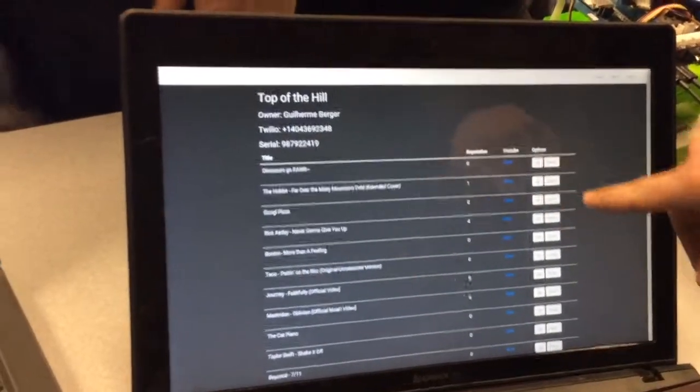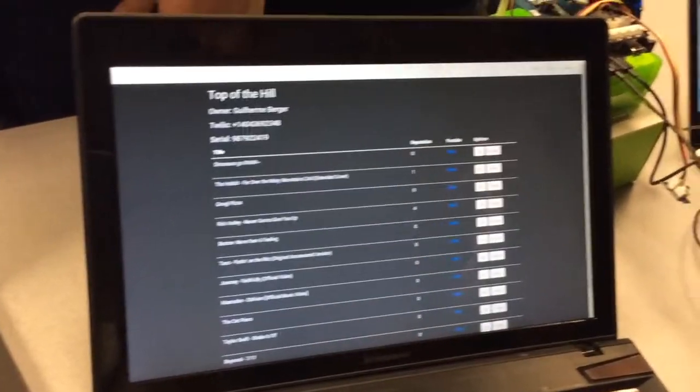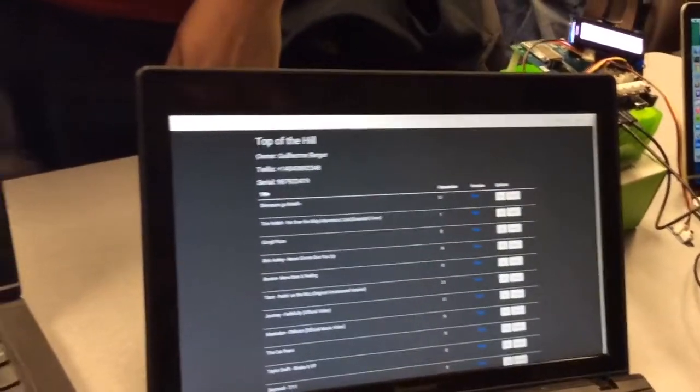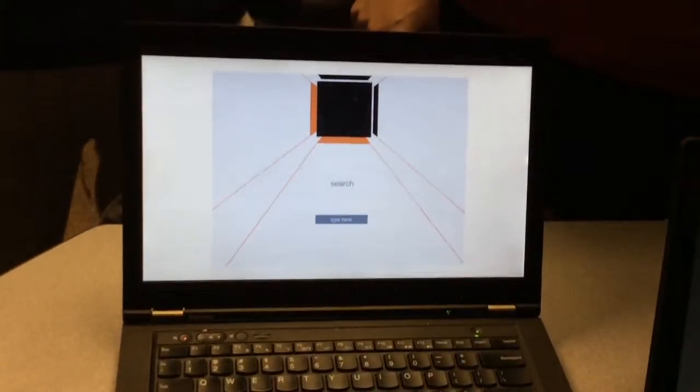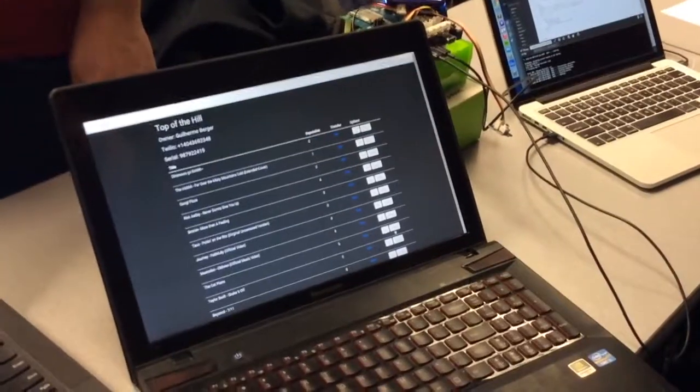And as people do this, a queue is formed here, and people can vote, like upvote or downvote what they want to listen to, what they don't want to listen to on the queue itself. Now, there's also an admin interface where they can just kill songs. So if someone picks something you don't really want playing in your restaurant, you can just kill it immediately.